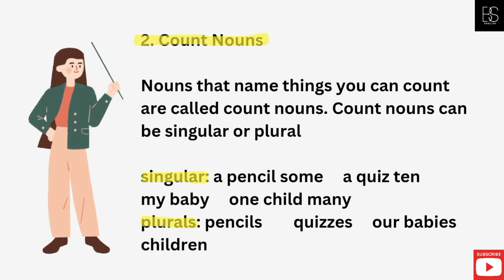2. Count nouns. Nouns that name things you can count are called count nouns. Count nouns can be singular or plural. Singular: a pencil, a quiz, my baby, one child. Plurals: pencils, quizzes, our babies, children.